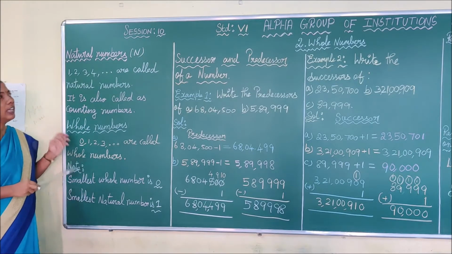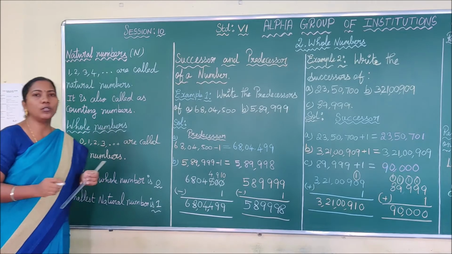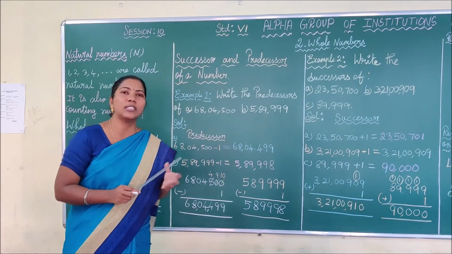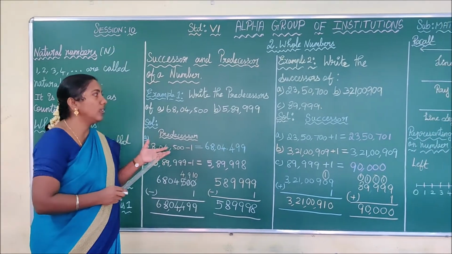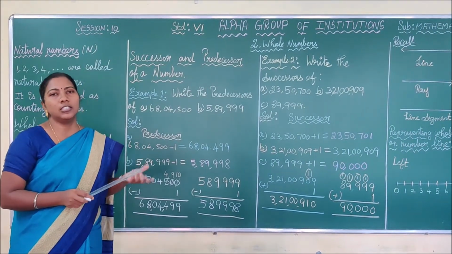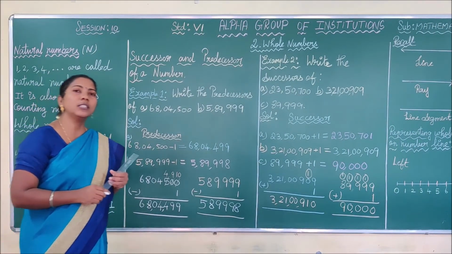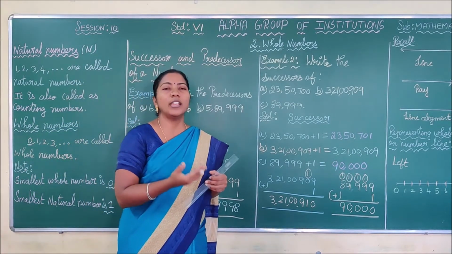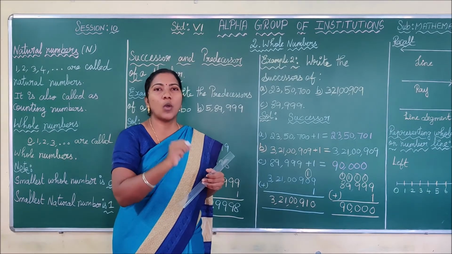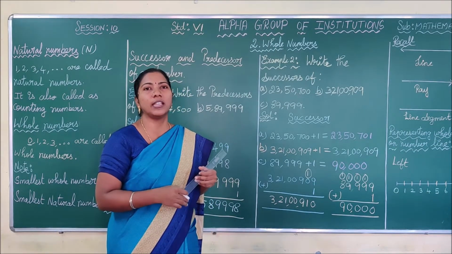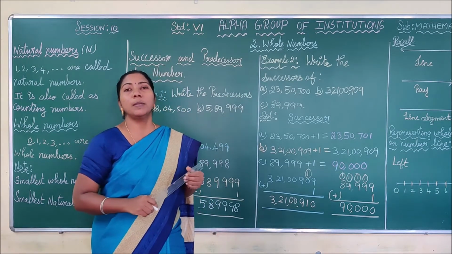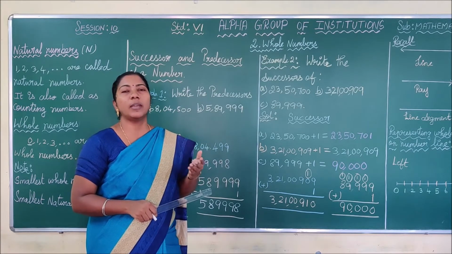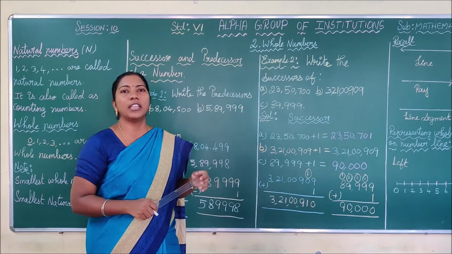Now in this topic, what we are going to see is successor and predecessor. In the primary classes, you learned the successor and the predecessor. And in the 6th standard, you have to find them for larger numbers. What is meant by successor? Successor means the after number. How do you find the after number? By adding 1 to the given number, we can easily find the successor. And what is meant by predecessor? Predecessor means the previous number. How can we find it? By subtracting 1 from the given number, we can easily find it.